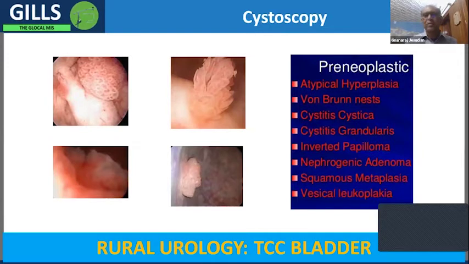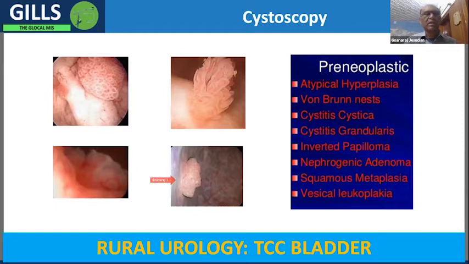These are some of the cystoscopic appearances. Classically, they say it appears something like seaweed, with small fronds in the bladder, and sometimes they can appear a little clumped together, and sometimes they can be lesions something like this.